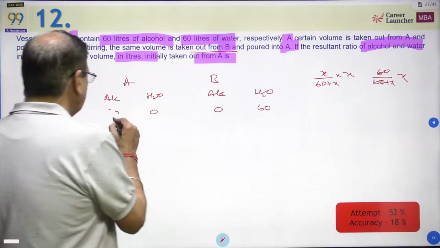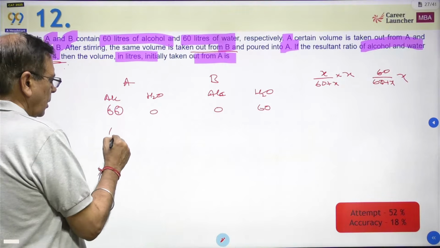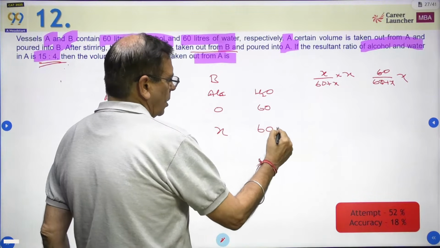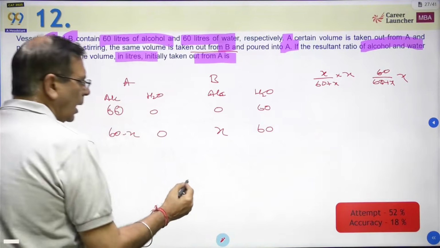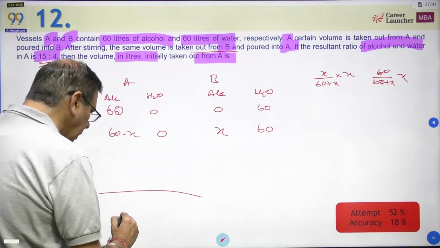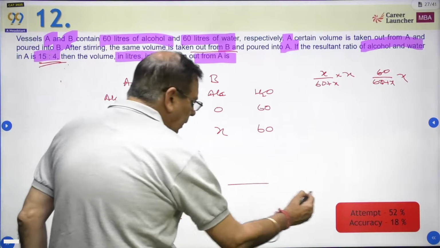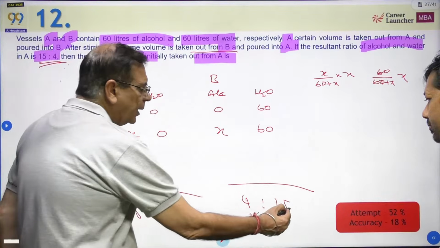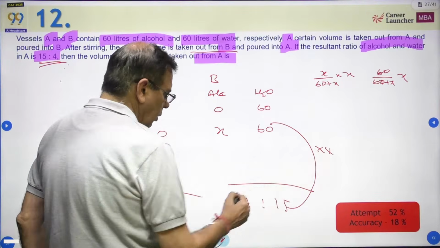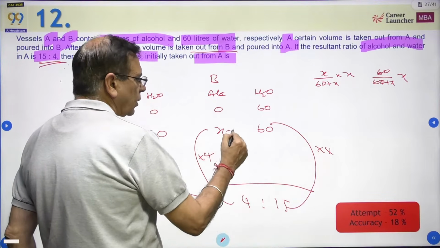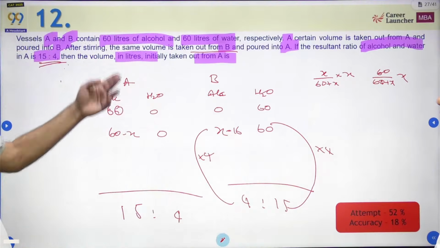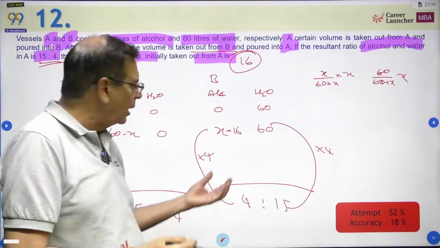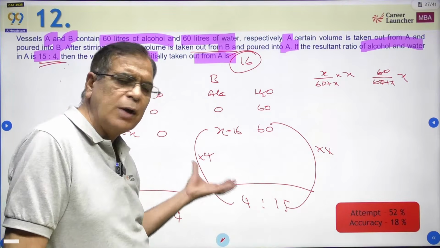Now, the final ratio here is 15:4. So the final ratio here has to be 4:15. That is all. So what does that mean? If this is 15 into 4, so this should be 4 into 4 equal to 16. So quantity of volume of water taken out has to be equal to 16. So straightforward question था, चाहे जुगाड़ लगा लो, चाहे logic लगा लो, चाहे ratios लगा लो, it was straightforward question.